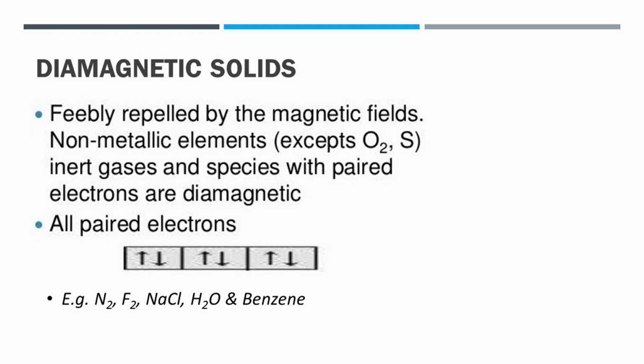Definition: the substances which contain all paired electrons and are weakly repelled by magnetic fields are called diamagnetic substances. For example, N2, F2, NaCl, H2O, benzene, etc.